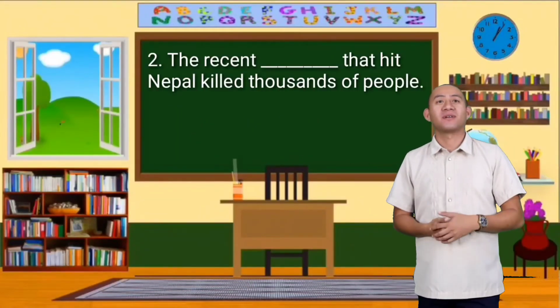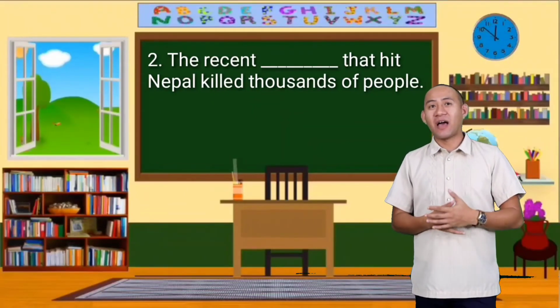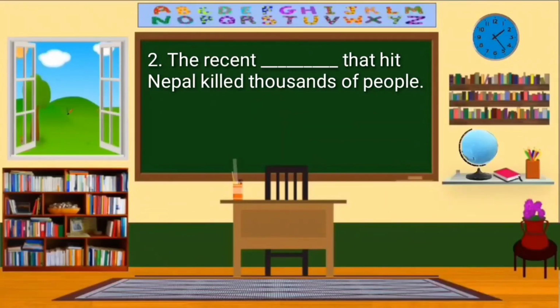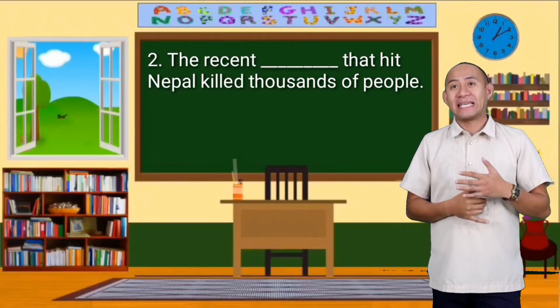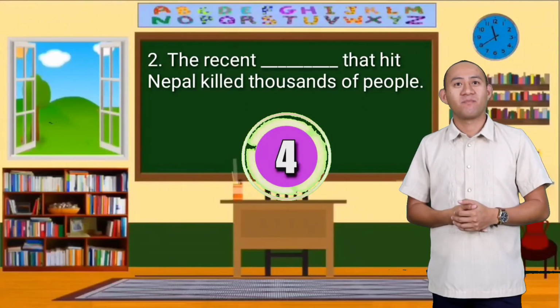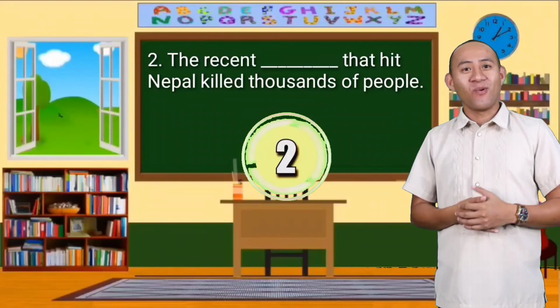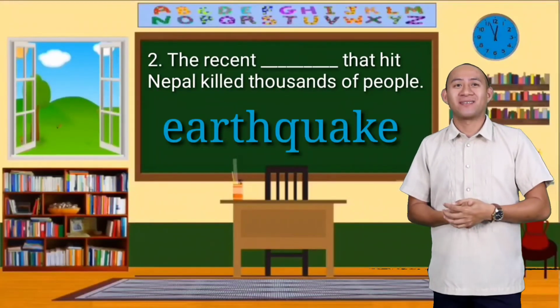Number 2. The recent blank that hit Nepal killed thousands of people. Wow, you are good! The answer is earthquake.